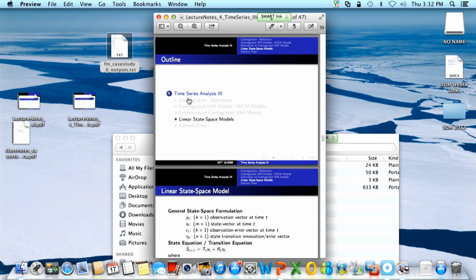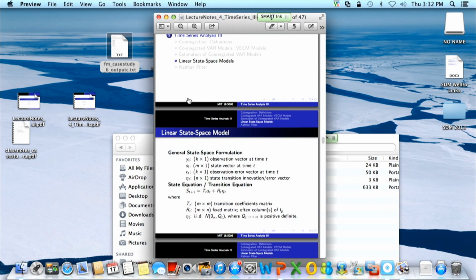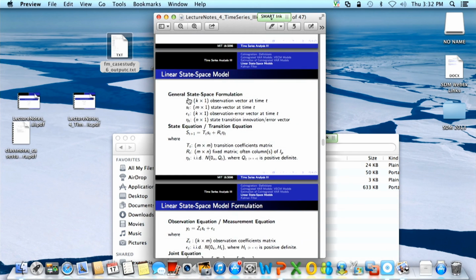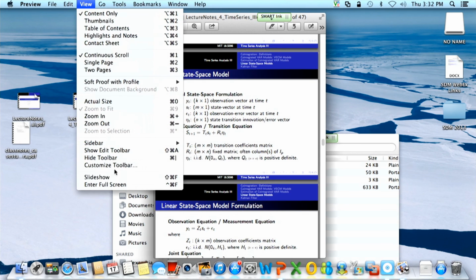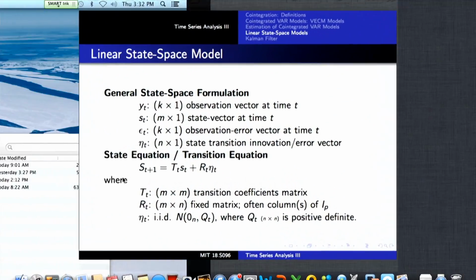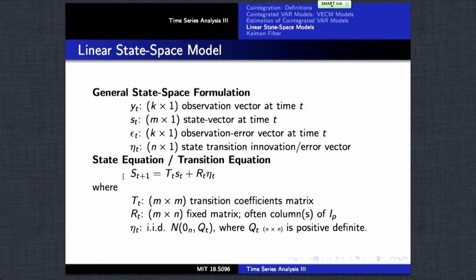The next topic I want to cover is linear state space models. It turns out that many of these time series models appropriate in economics and finance can be expressed as a linear state space model. I'm going to introduce the general notation first, and then provide illustrations of this general notation with a number of different examples.